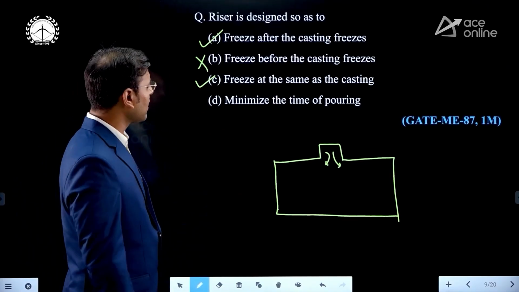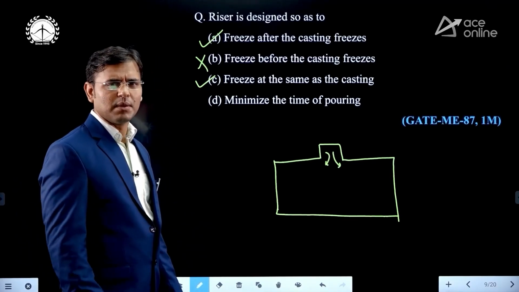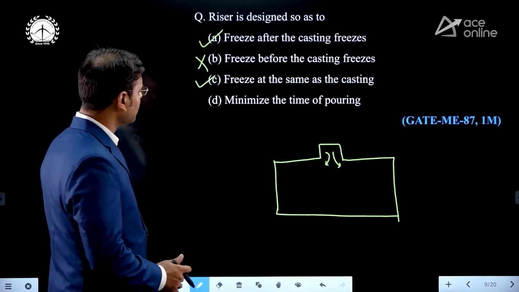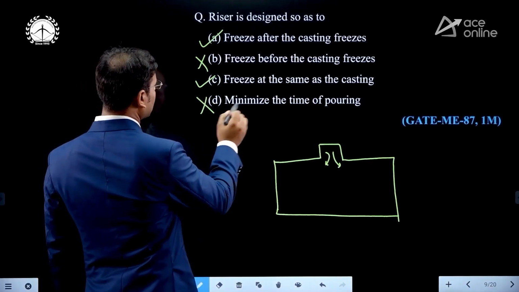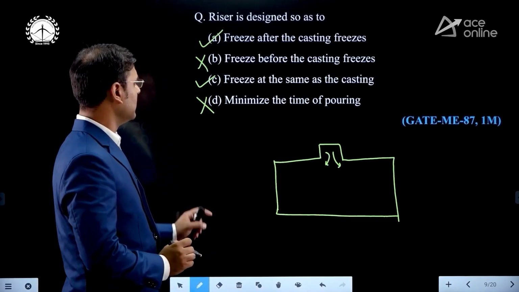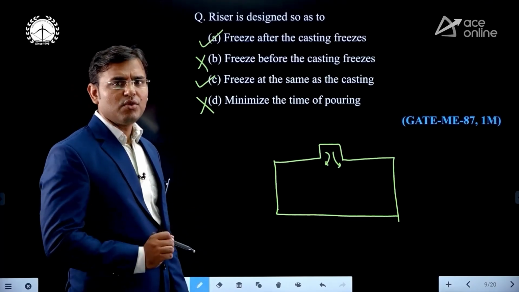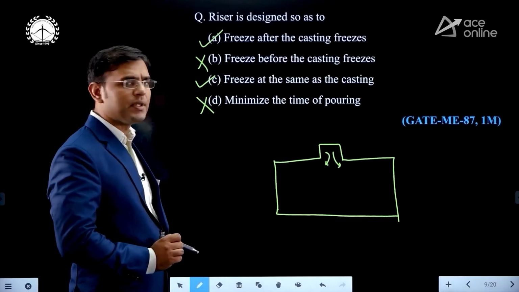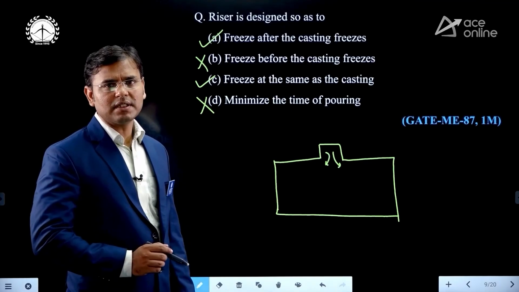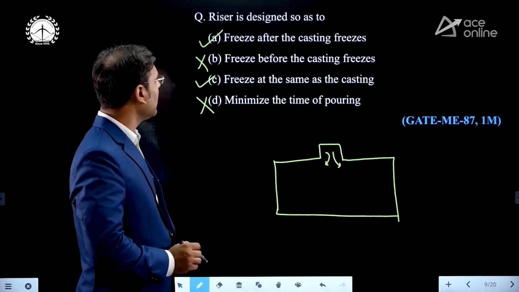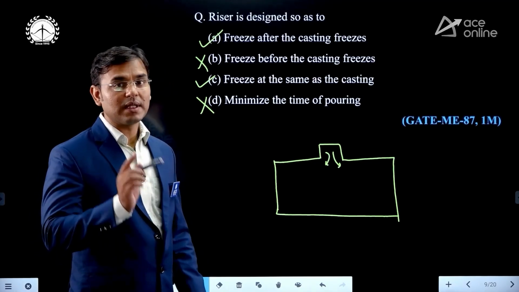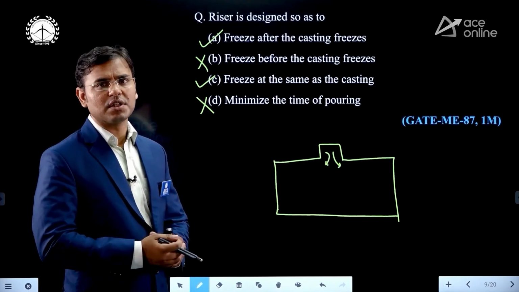And minimize the time of pouring. Minimize the time of pouring, that is not correct. There is no relation between the time of pouring and this. Now you may ask, sir, this is not a multiple select question. If it were a multiple select question, then you could give the answer A as well as C. But it is not. Only one option you have to give.